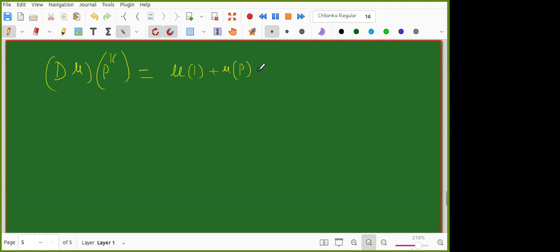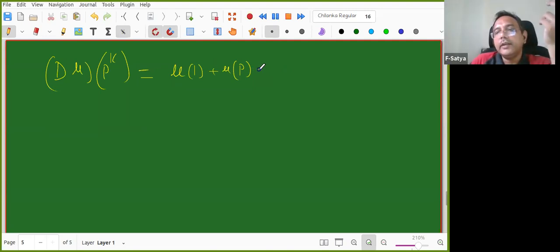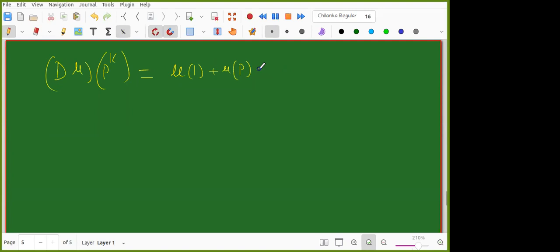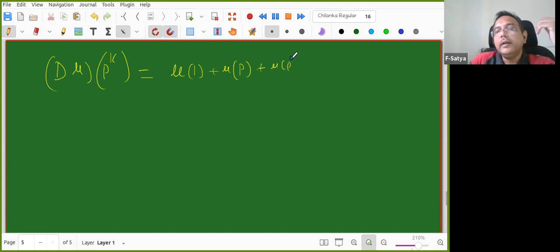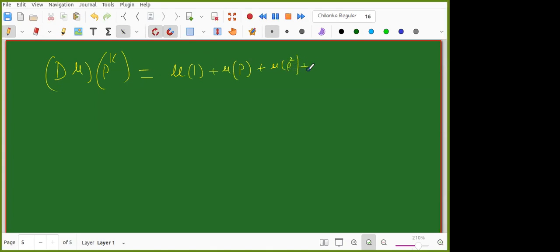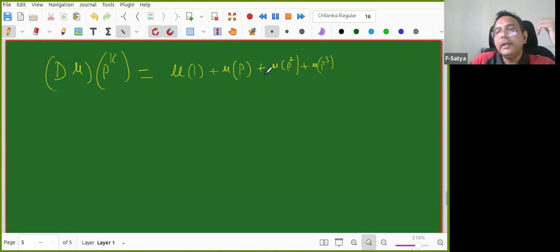No, sir. No need to write. Why no need to write, yes, Vishal? Because p is prime, so mu of p is simply minus 1. No. So it is not square free. Mu of p square is not square free. So p square, p cube and all, they are not square free. They are automatically 0. Right? Yes.